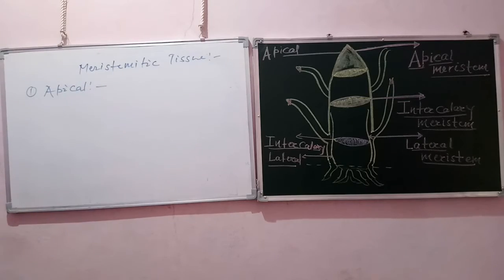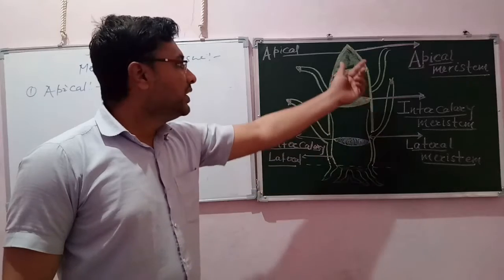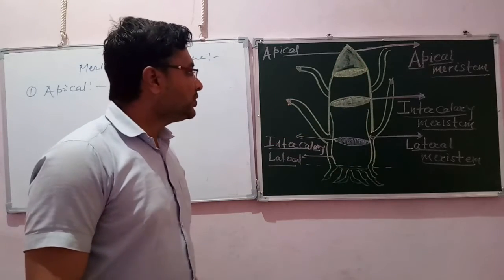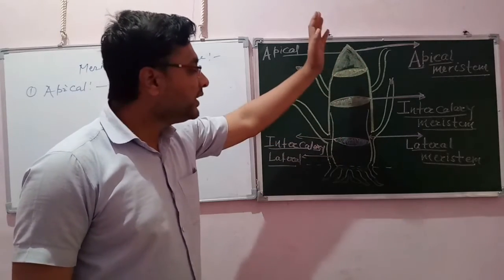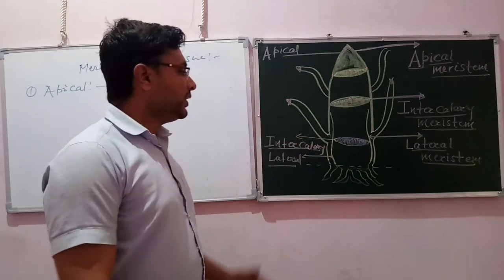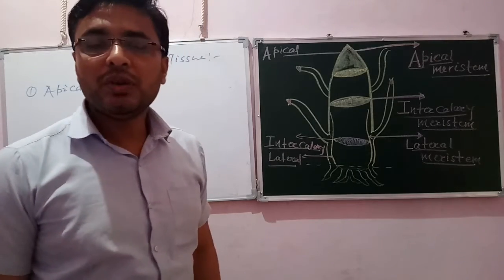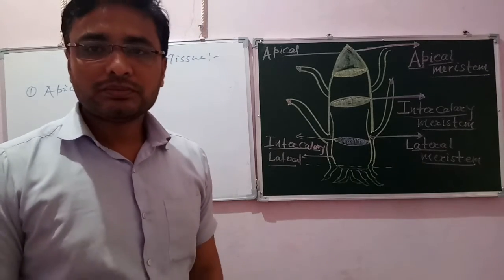We can see in this diagram the apical meristem. This is responsible for the vertical growth of the root and tip.